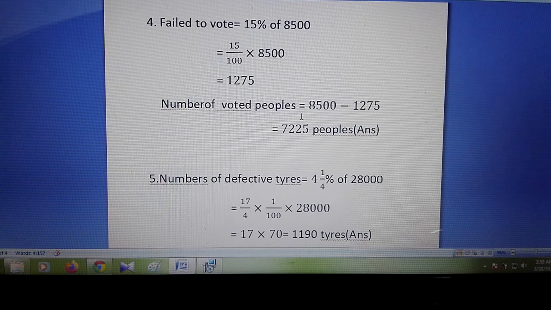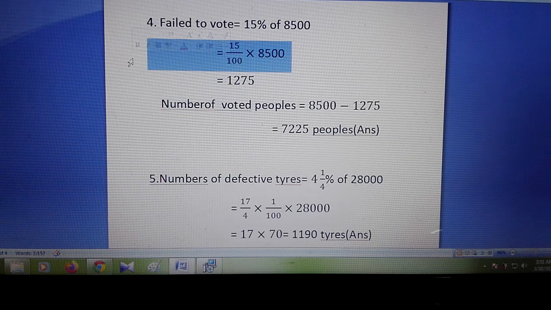And it is asking in the question how many people voted, those who gave vote. So first of all we have to find out those people who didn't give vote. So 15% of 8,500, they didn't give vote.